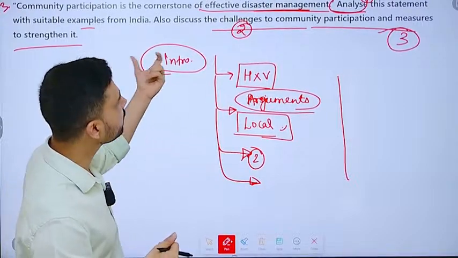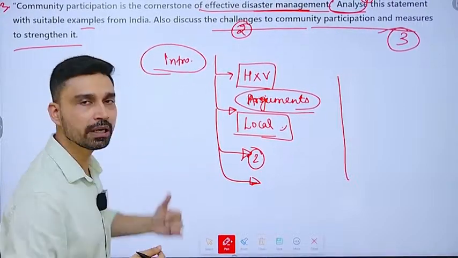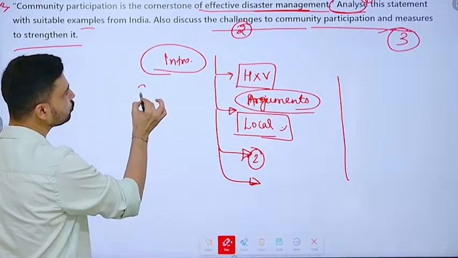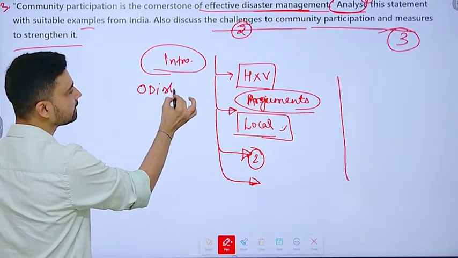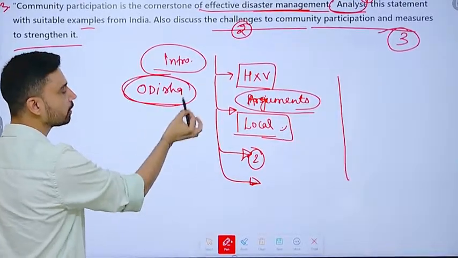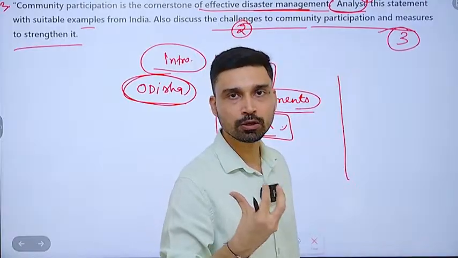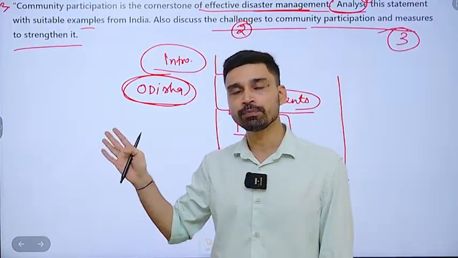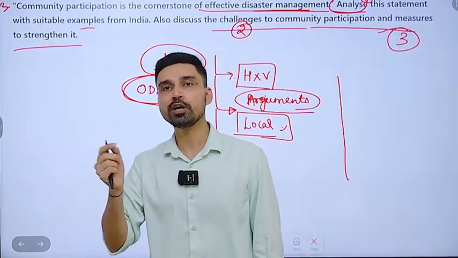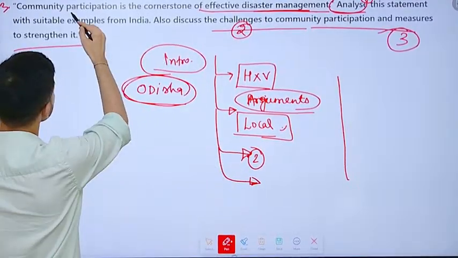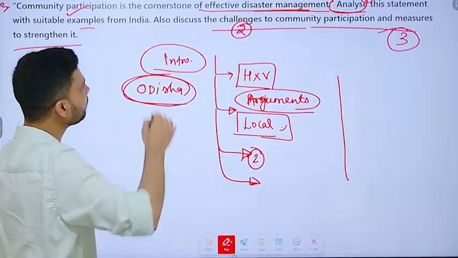So to some extent, the local community has played an important role in ensuring that damage is minimized. The cyclones of Odisha you can take easily as an example, where community participation has ensured that even in the case of a super cyclone, the strongest of cyclones, the human casualty is now much less compared to what it was a couple of decades before. That, to some extent, we can attribute to community participation.